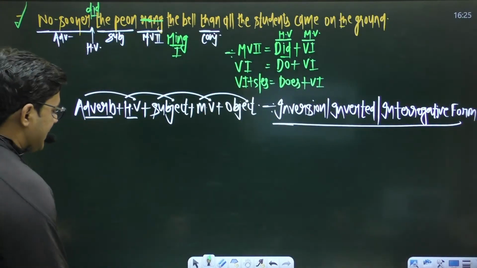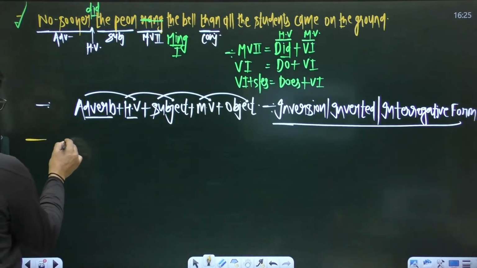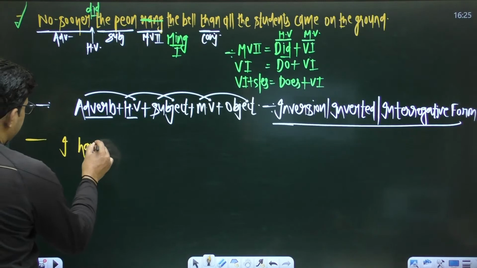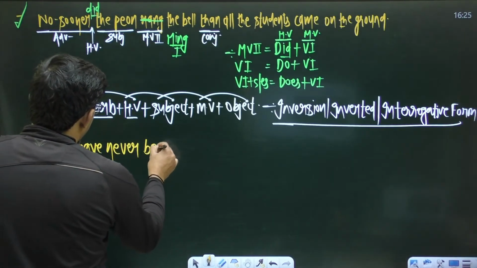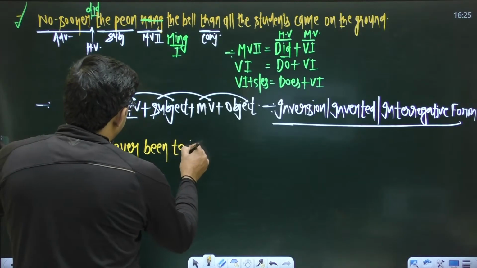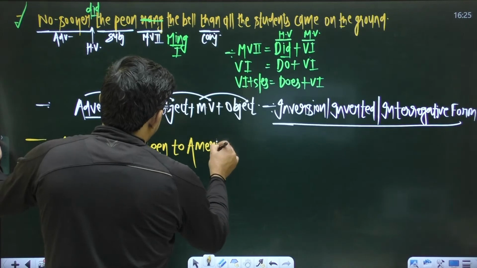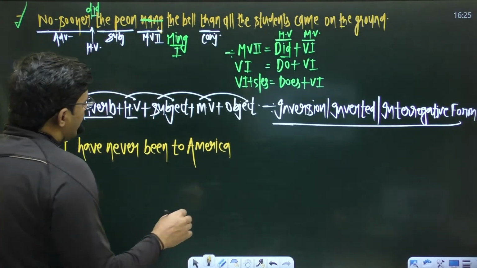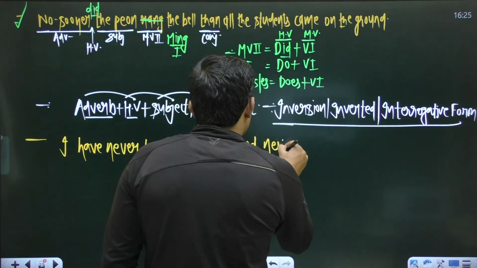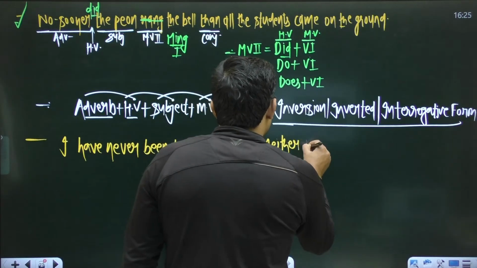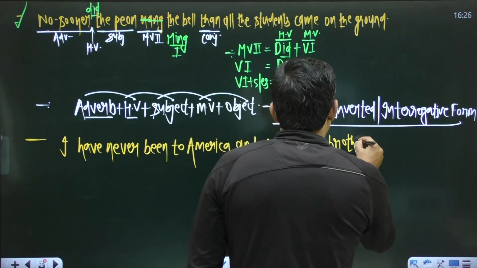So if you take some more examples, if I take another example: "I have never been to America, and neither my brother has."